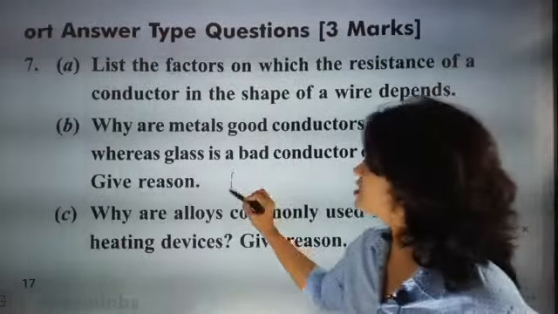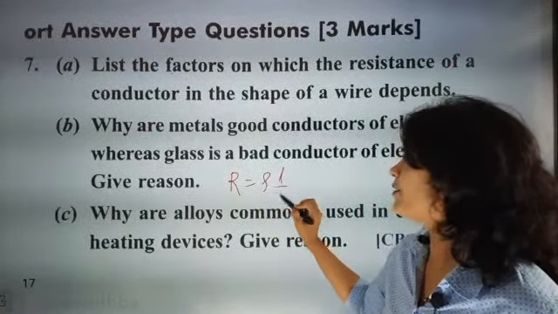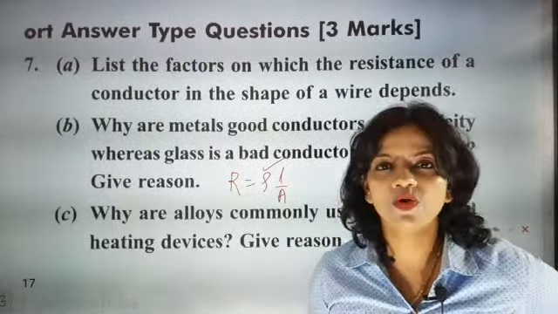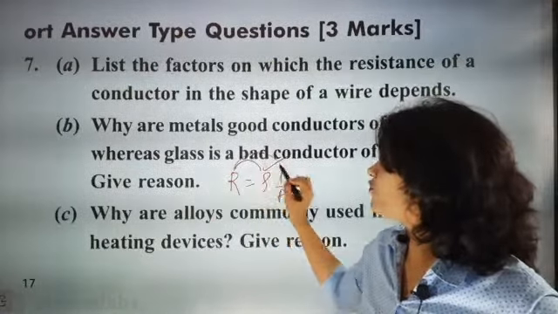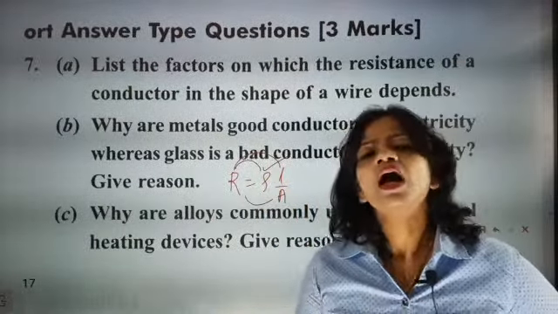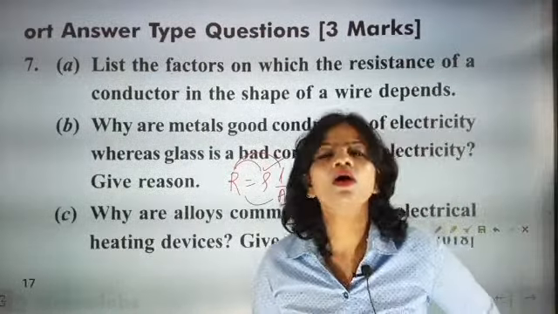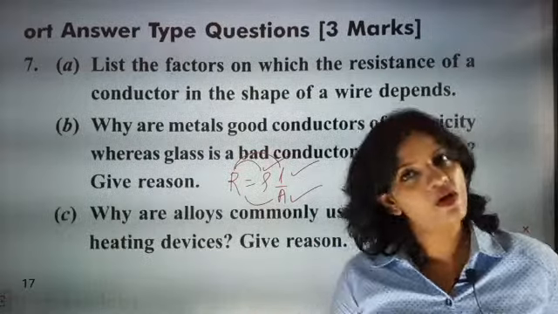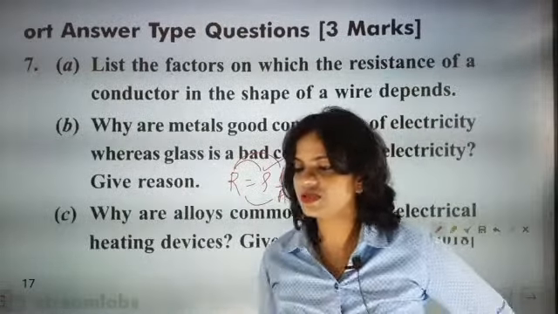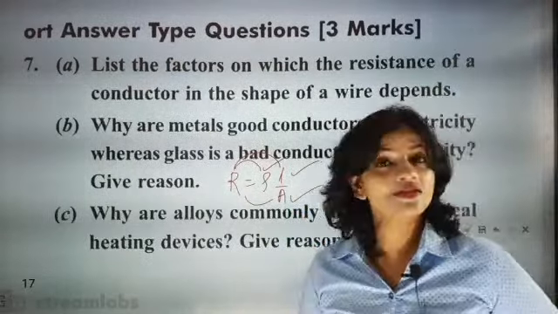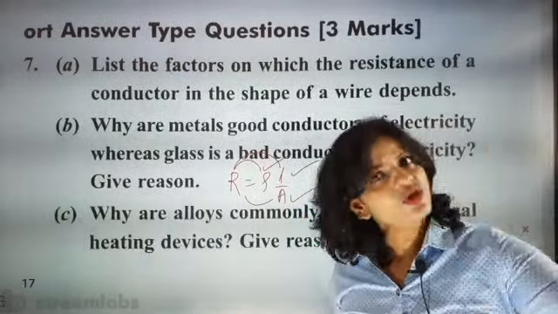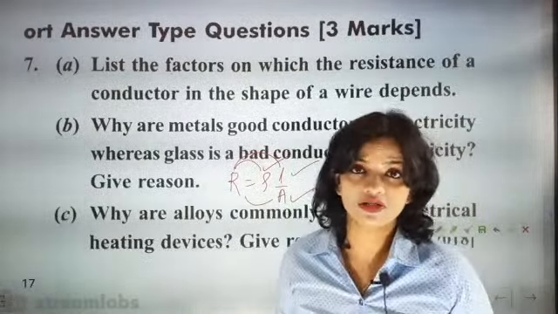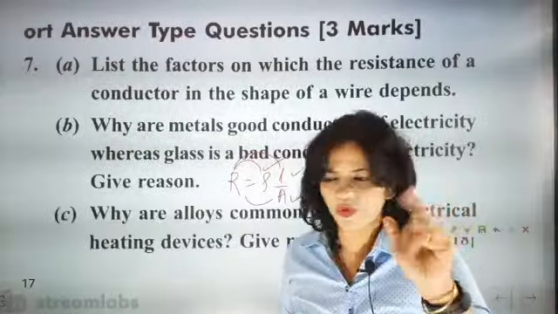So if somebody asks you on what factors the resistance of a material depends, just check this out. R is equal to rho L by A. Rho is the resistivity. R depends on resistivity, on the length of the wire, and on the area of cross section of the wire. So the resistance of a wire depends upon the nature of the material, the temperature of the material, the length of the wire, and the area of cross section. So we are going to write these four points.